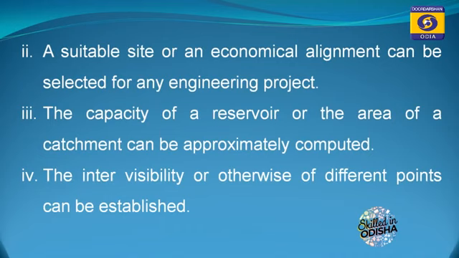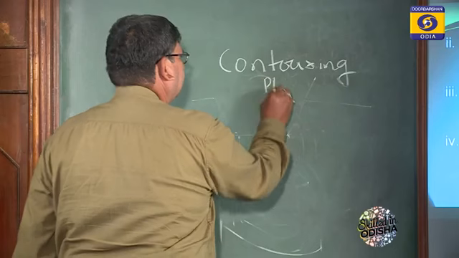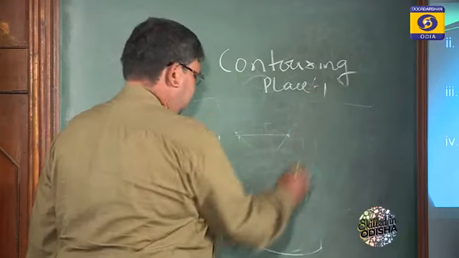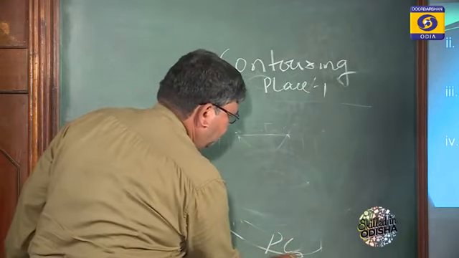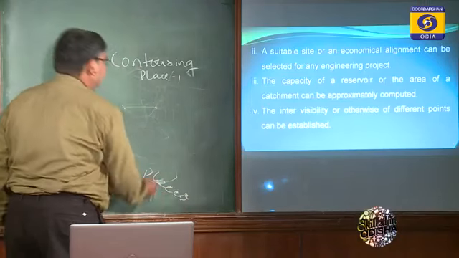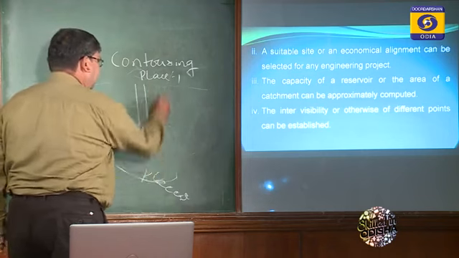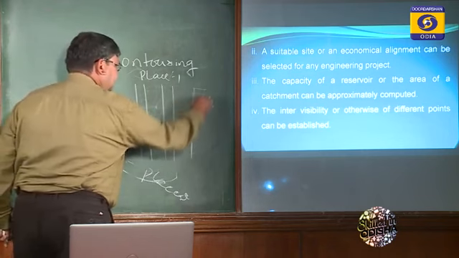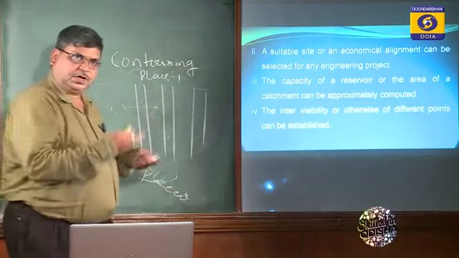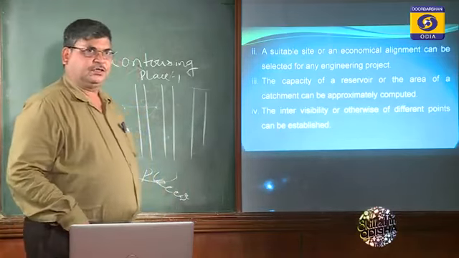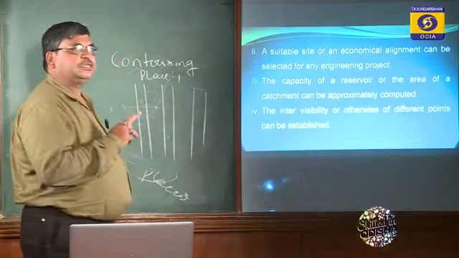For example, we are going to construct a road. Suppose this is place number 1 and place number 2. We are interested to connect them. The road can be aligned like this, like this. There are three routes we can select, but we have to see which is economical.